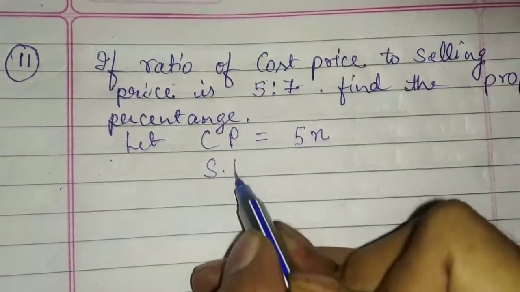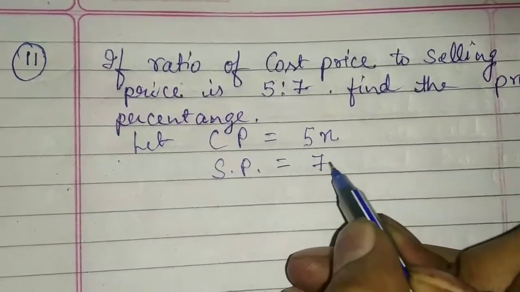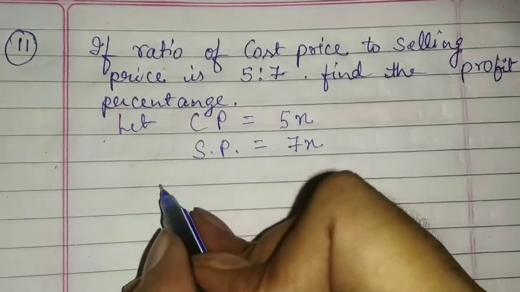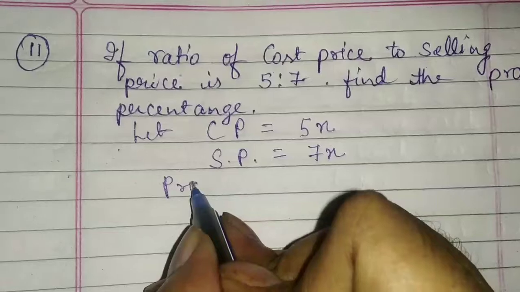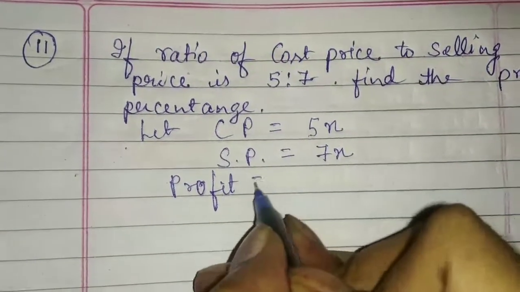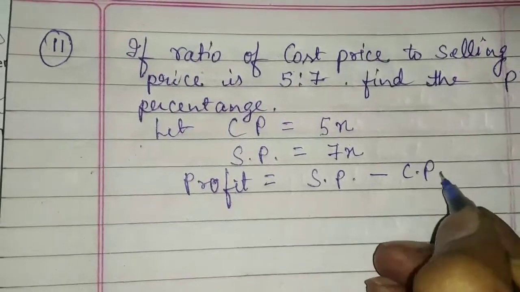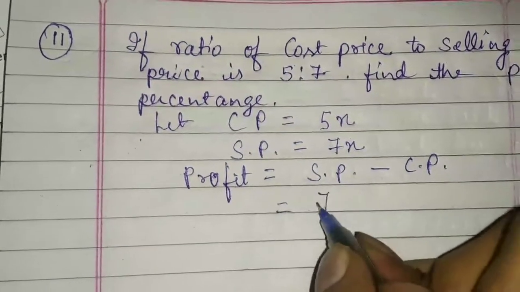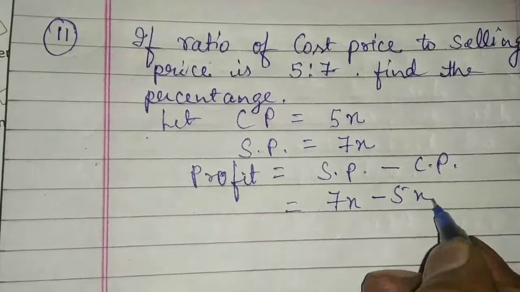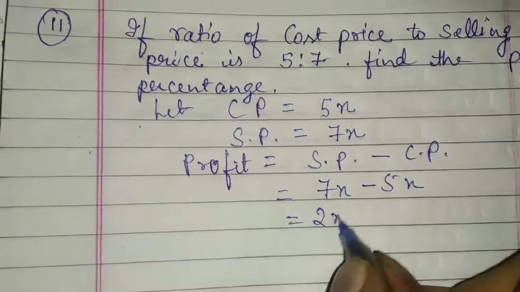Then what will be the SP? Its value will be 7x. As you know, profit is equal to SP minus CP. That means 7x minus 5x. Its value will be 2x.